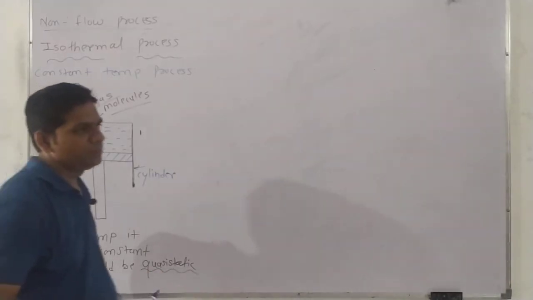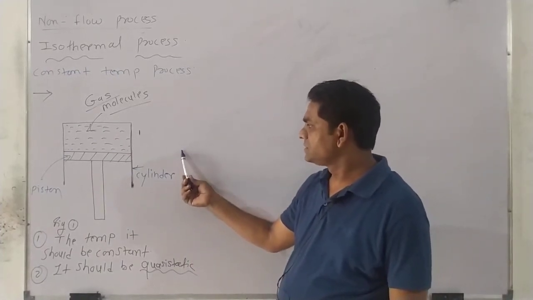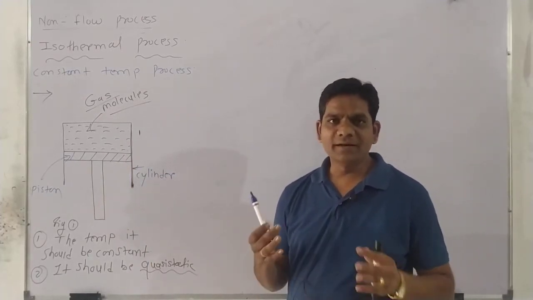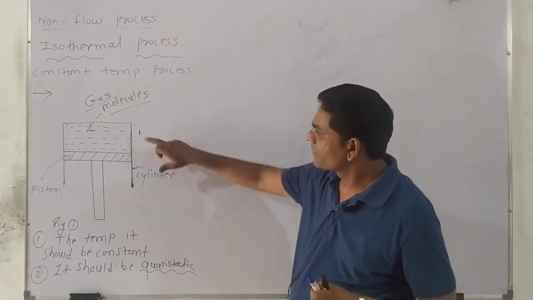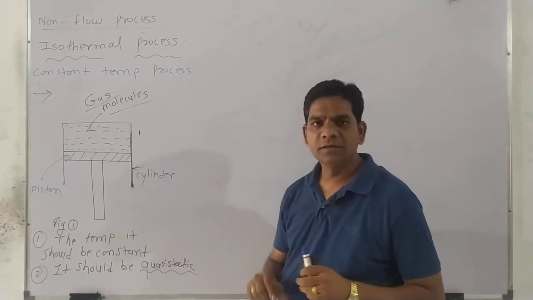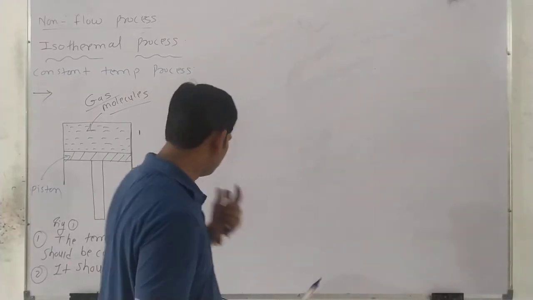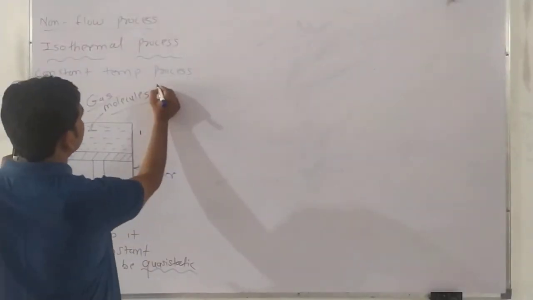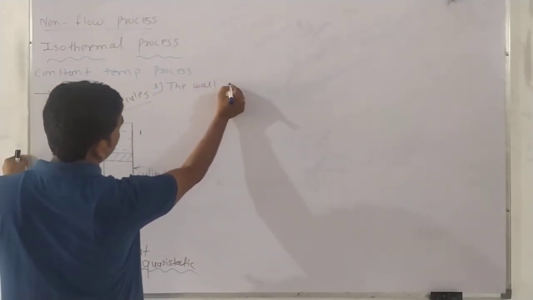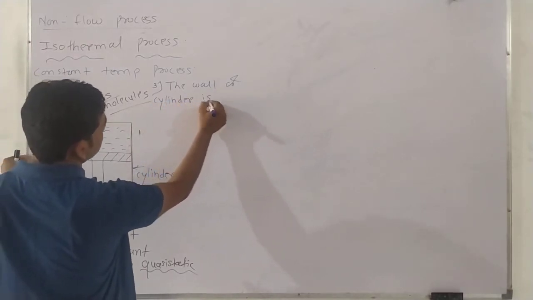Then another point, what do we imagine here? Surrounding and system. If you want to maintain a constant temperature, what about the wall of the cylinder? Okay, the wall of the cylinder is conducting in nature. So this is our third assumption. What is the third assumption? The wall of the cylinder is conducting.